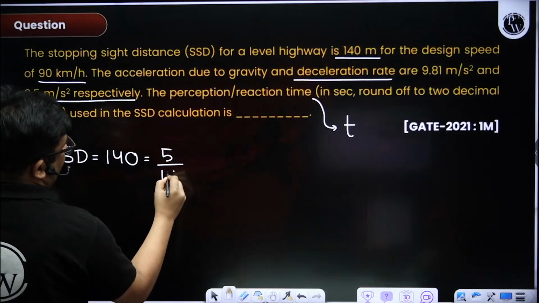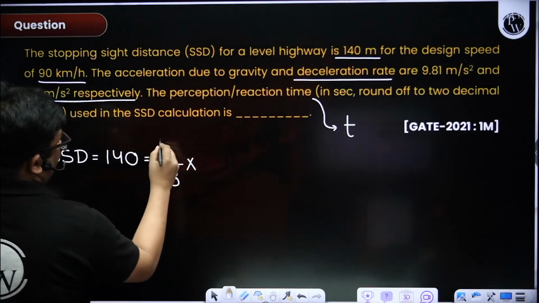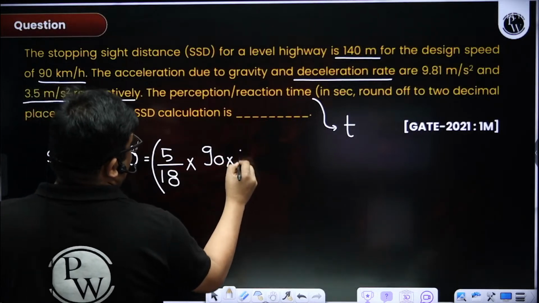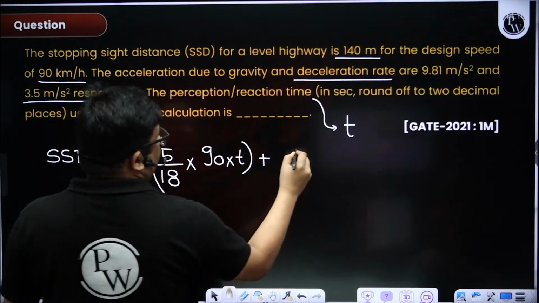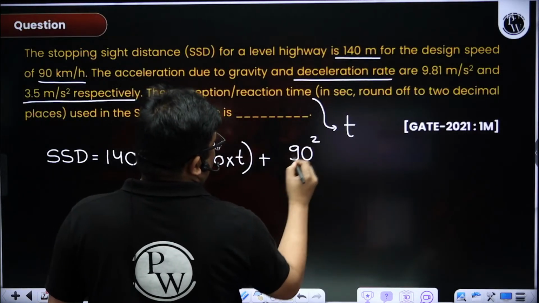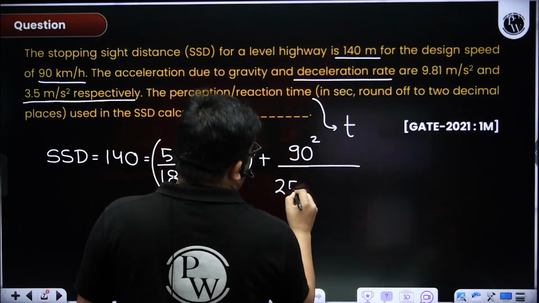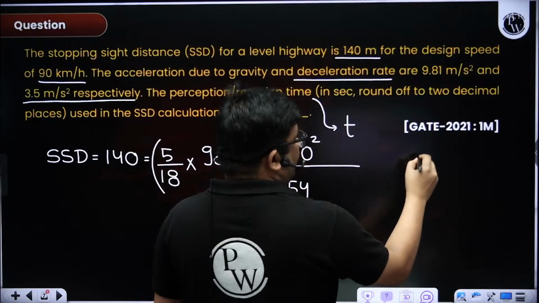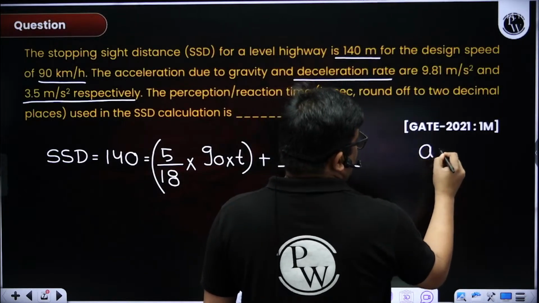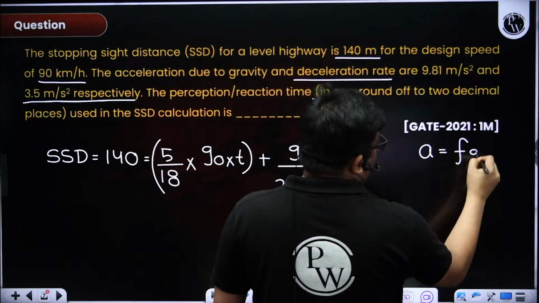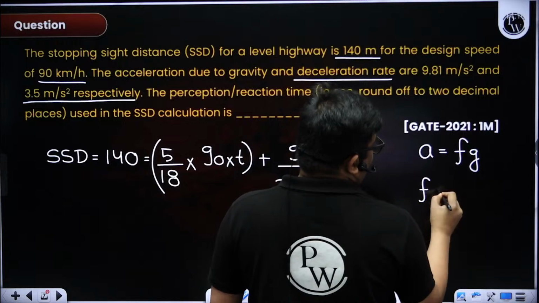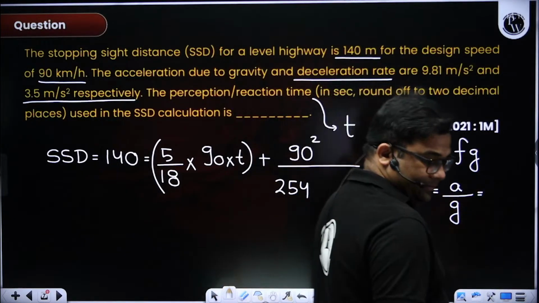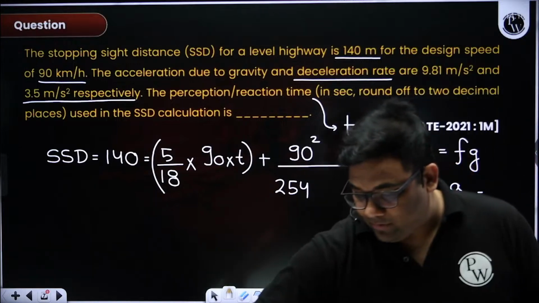Lag distance will be 5 by 18 into the design speed, 90, into reaction time T, plus speed square divided by 254. Now see here, there is no gradient given. Now F I can find how? Deceleration rate is numerically equal to F into g, so F will be your deceleration rate divided by g. Now you can solve and tell me the answer.